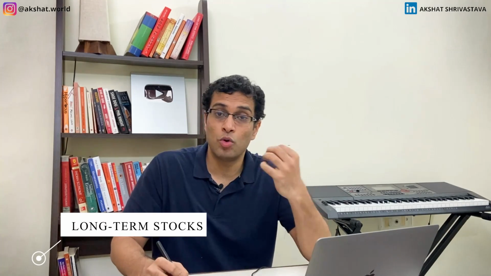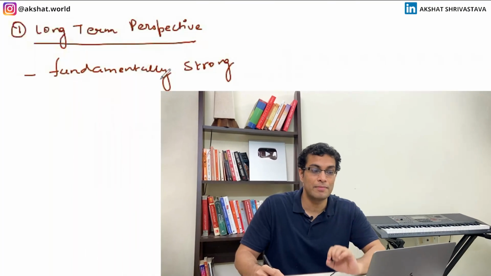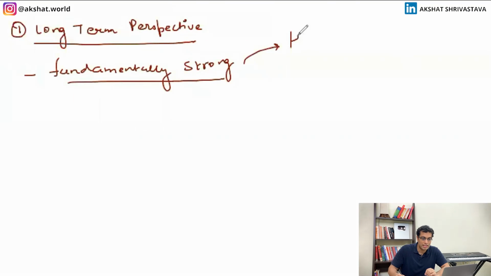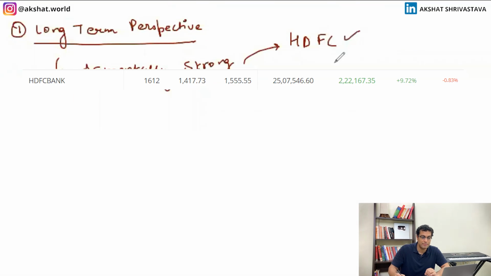Okay, so let me explain that I hold certain stocks from a long-term perspective. So what are these stocks that I'm holding from a long-term perspective? These will be really fundamentally strong stocks. For example, this would be something like HDFC Bank. Now, whenever I see HDFC Bank trading around its 200-day moving average line, I will go and buy it. Even if it is slightly up from that, I will buy it. I recently took huge positions in HDFC Bank. Here is an entire video explained on that.